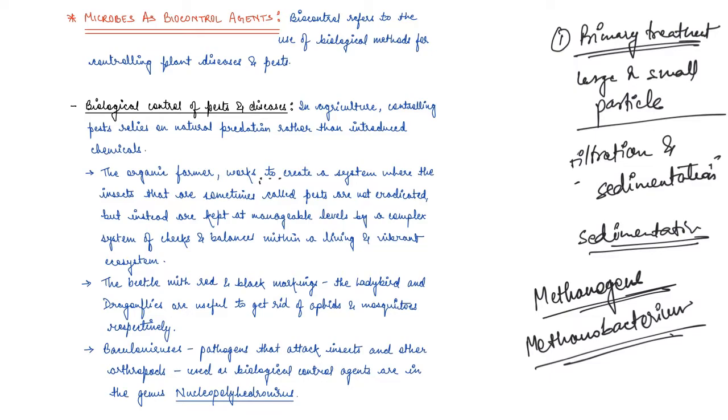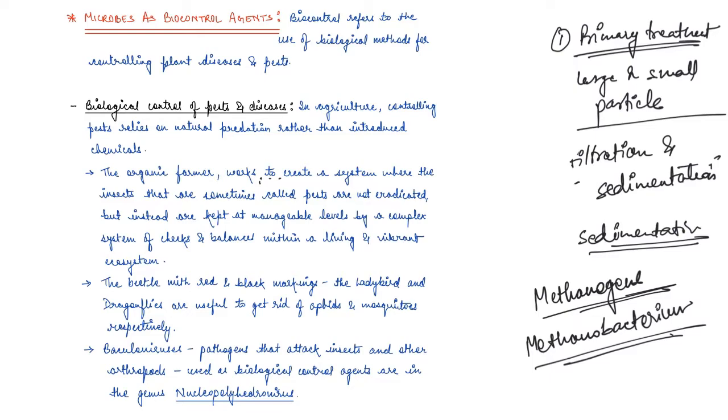So instead of that, we can use biological methods as well. The organic farmers create a system where insects sometimes called pests are not eradicated, but instead are kept at a manageable level by a complex system of checks and balances, right? So we create an ecosystem where we keep these pests under manageable levels.